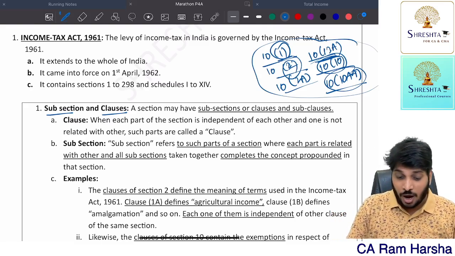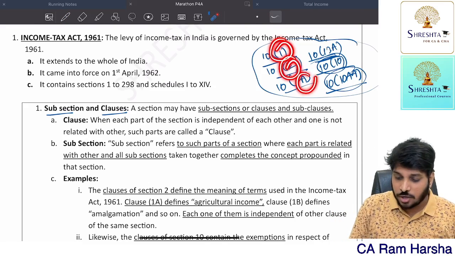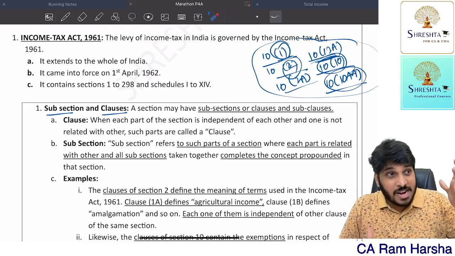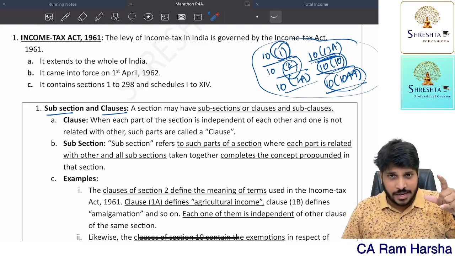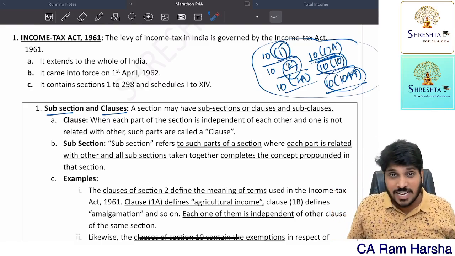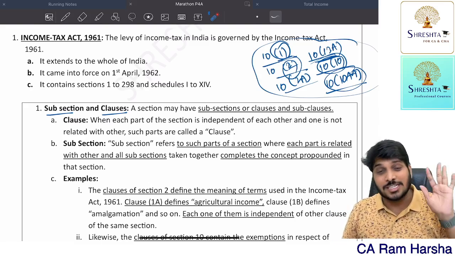Now you see, all these items, clause 1, clause 2, clause 2A, they are not interrelated. If the points under a particular section are not interrelated, they are not called subsections, they are called clauses.